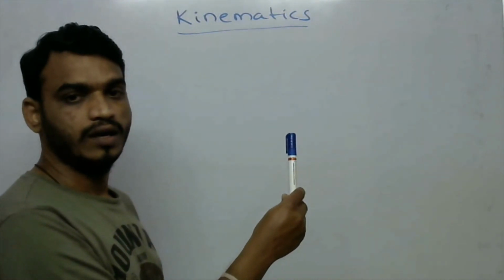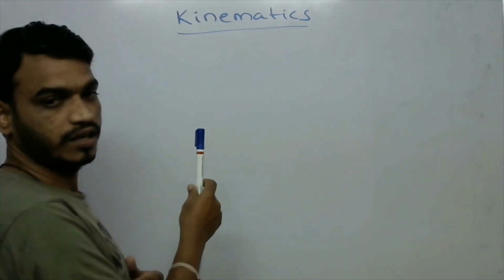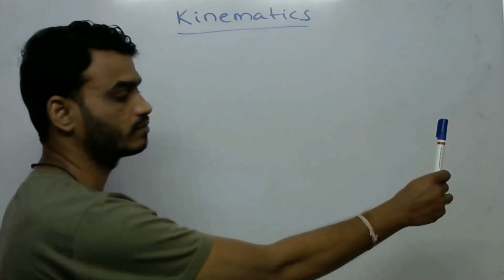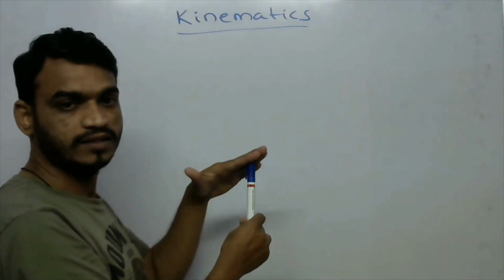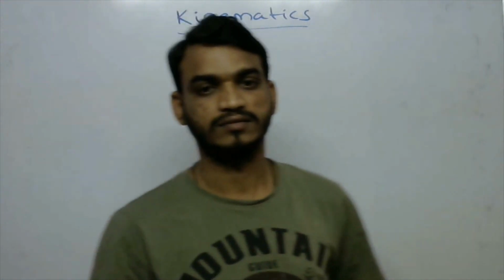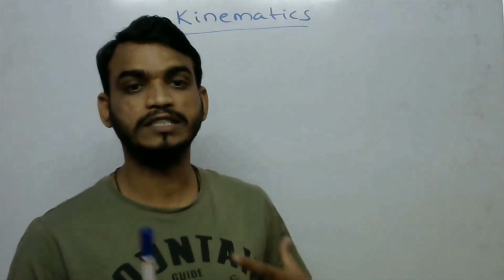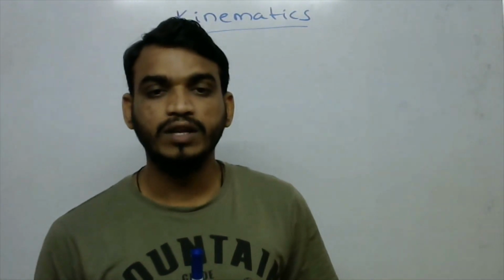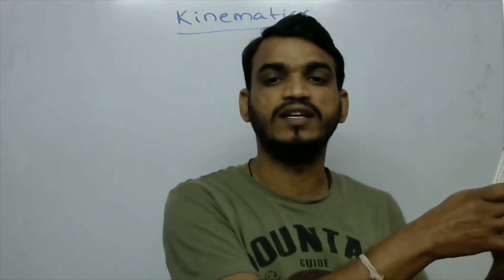Again, if I observe the same marker in another condition, it is moving like this, and I am observing this object only. Now, with respect to me, this marker is not at rest. This marker is not in rest position with respect to me. So if any object does not change its position with respect to surrounding objects, then we can say that the object is at rest.